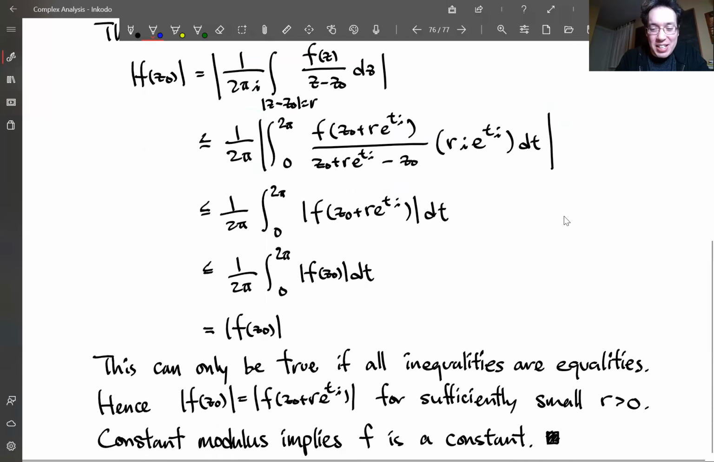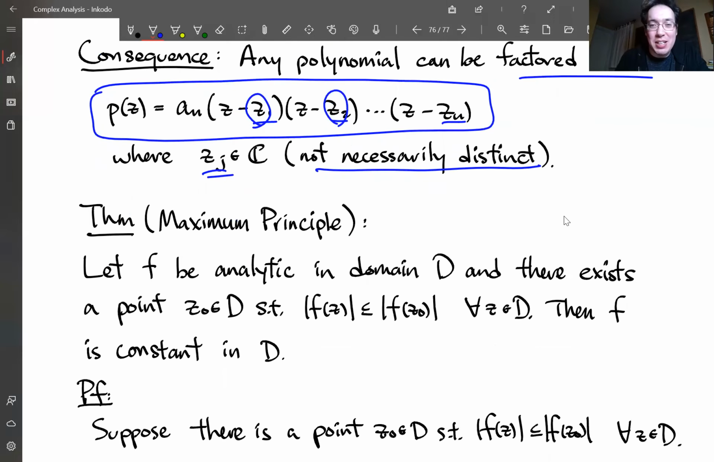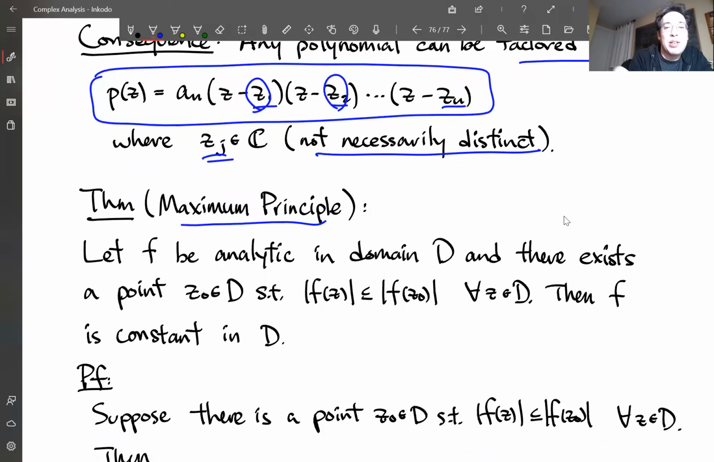I think, yeah, one more consequence in this video. This is again a very useful theorem, and it adds to the intuition of how analytic functions have to behave. So this is called the maximum principle.